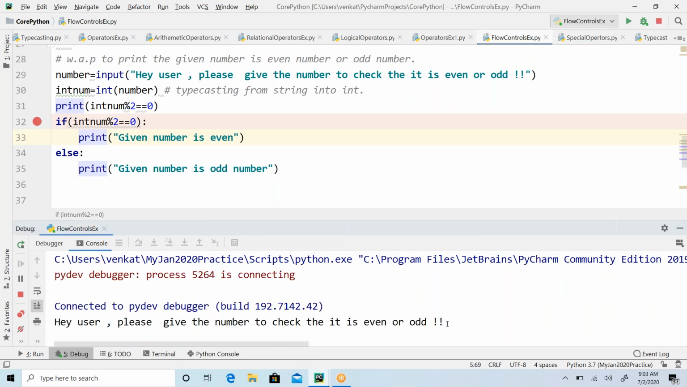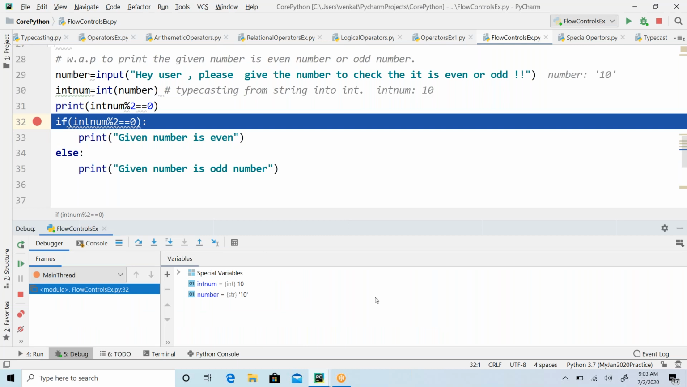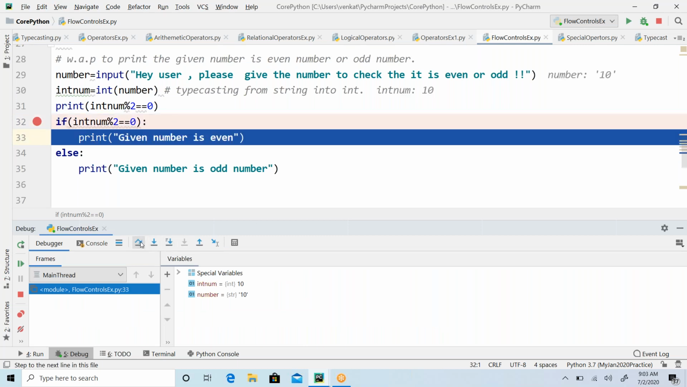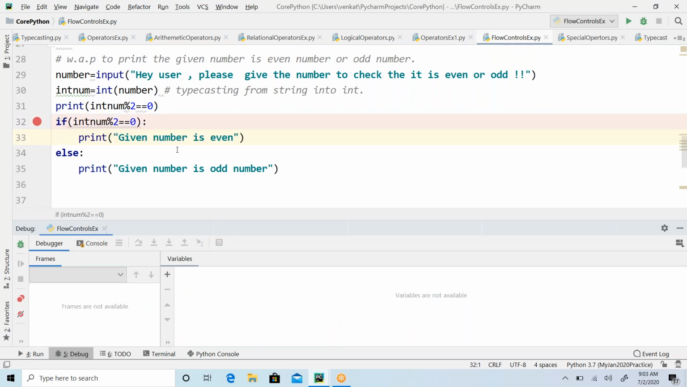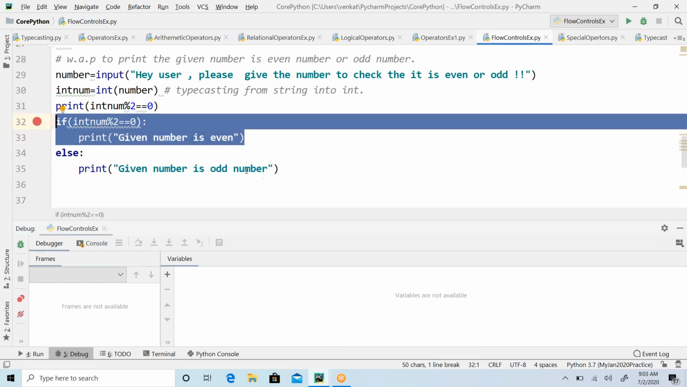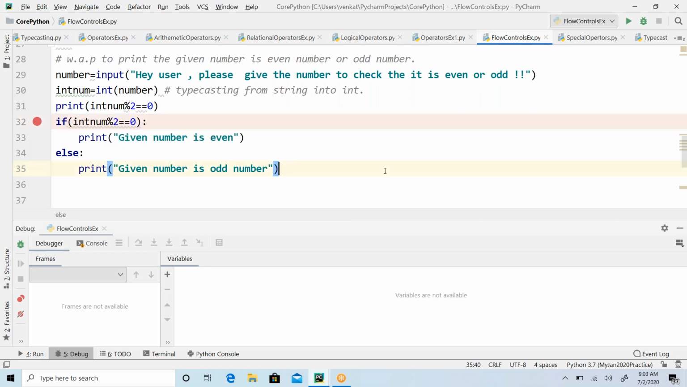Okay, I'm entering the number 10. Now it's coming to here, it's coming to here, that's it. From here it is directly coming out, so there is no further execution. As soon as it is finished, it will come out of it. So is it clear, guys?